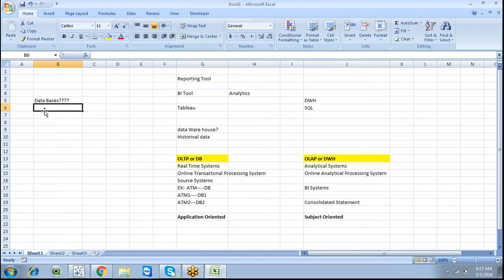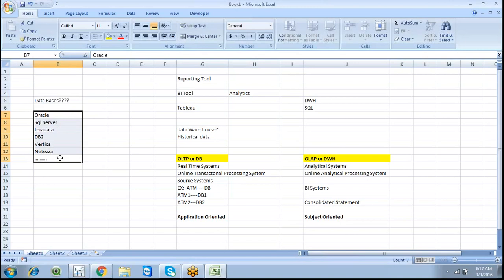Examples of databases are Oracle, SQL Server, Teradata, DB2, Vertica, and Netezza. We have lots of databases, and we can connect to any particular database and work on it.